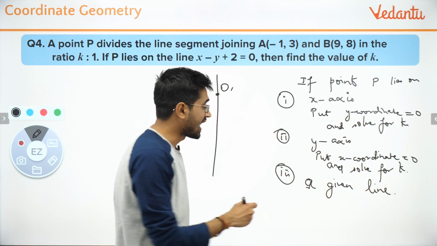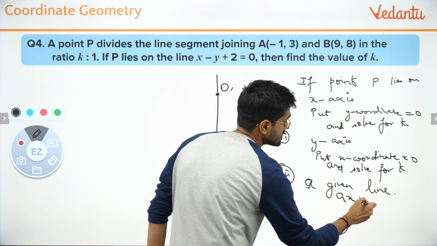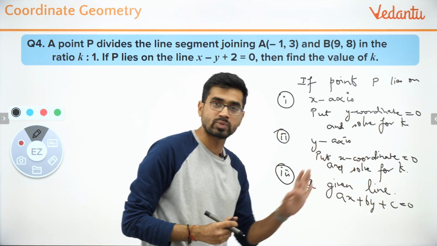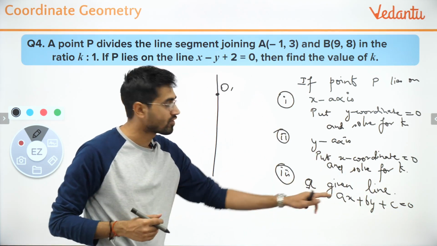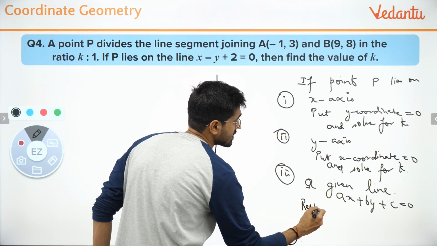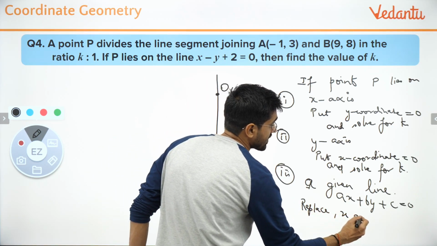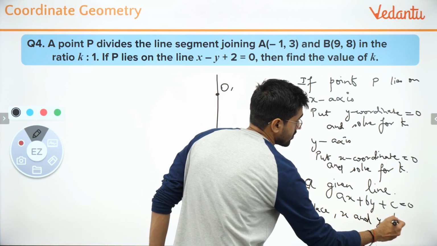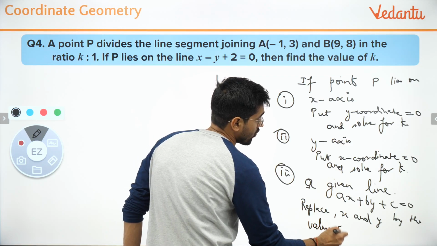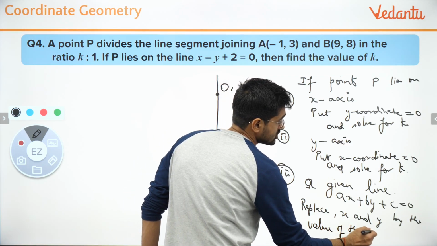A point lies on a given line, ax plus by plus c equals 0. They give you a line like this, ax plus by plus c equals 0, any line of this form, standard form. Replace x and y by the value of the point and solve for k.